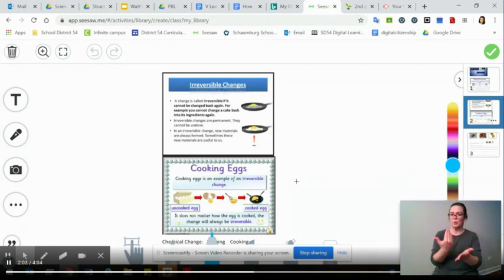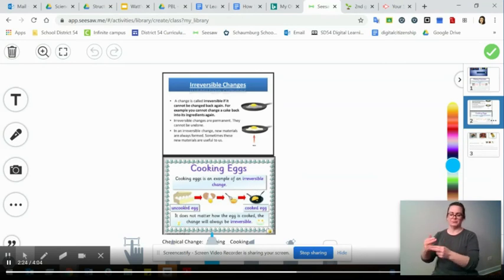So an example of non-reversible change would be cooking an egg. Here is the uncooked egg. You break it, you put it in the pan, and it gets cooked. If you were to cool this egg off, it would not turn back into this uncooked egg. This is permanent, and then you would eat it.